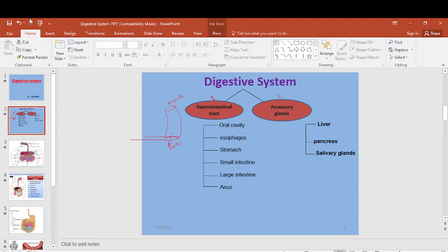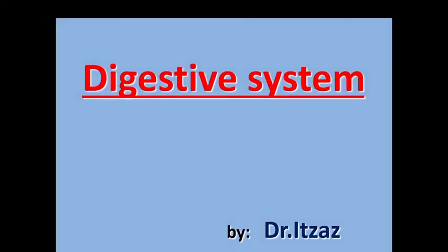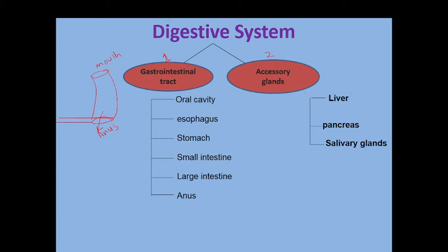Okay, actually the digestive system consists of two parts. One is the gastrointestinal tract and the other one is the accessory glands. Now, what is the gastrointestinal tract? It is actually a tract. Tract means it is like a tube, and a tube has two openings. One is the upper opening and one is the lower opening. The upper opening is called the mouth and the lower opening is called the anus.